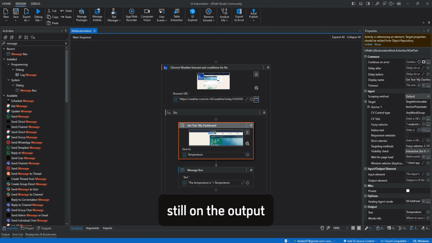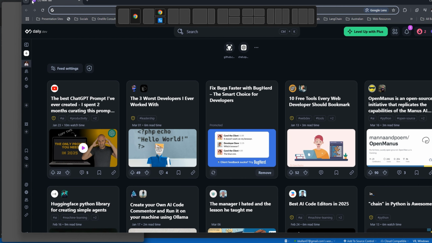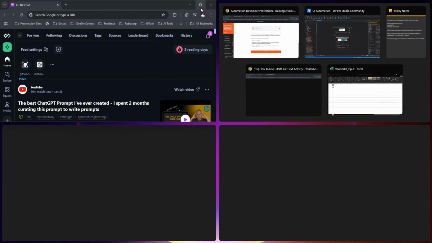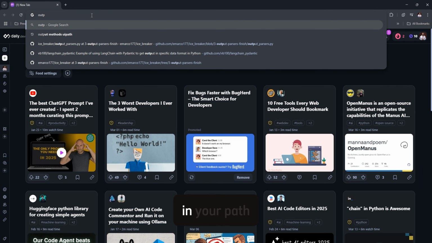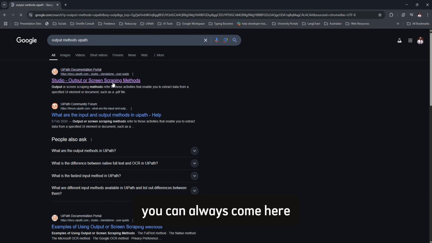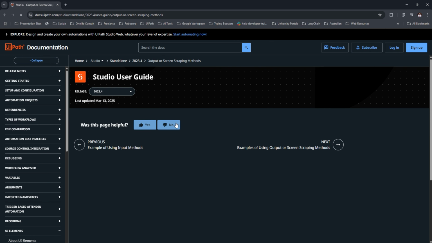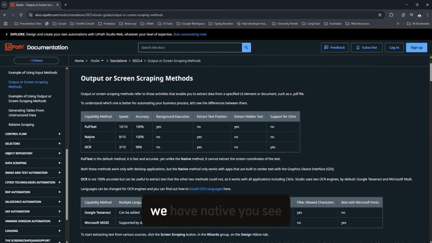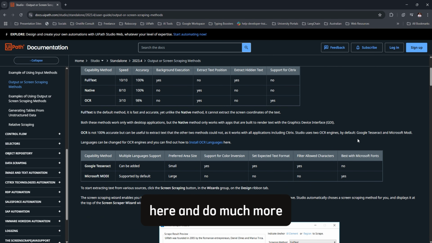Still on the output methods in UiPath, you can always come here to do more reading about them. You see, we have full text, we have native. You see there are different attributes like background execution, extract position, all those. So you can always come here and do much more reading.